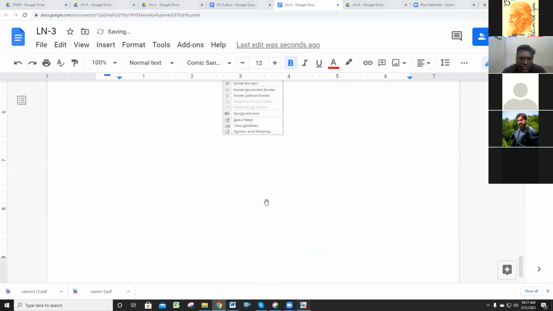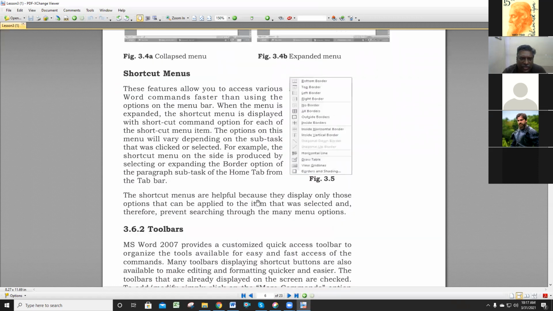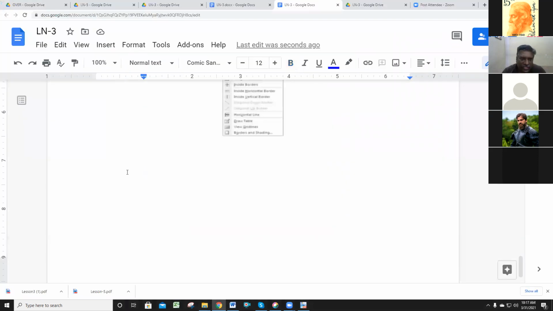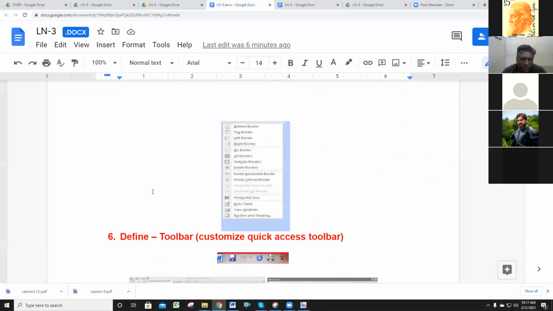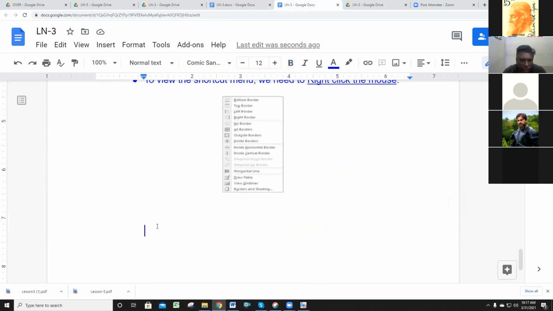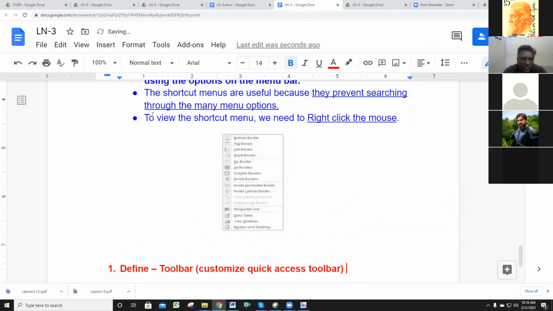The next one after shortcut menu in our textbook is toolbar. They will ask toolbar also as a 2 mark question. Define toolbar. Next question is define toolbar. The toolbar is also known as the customize quick access toolbar. Okay. The question number 5.